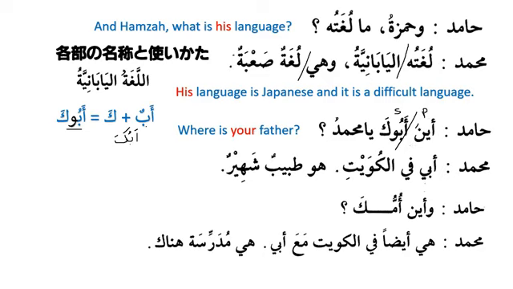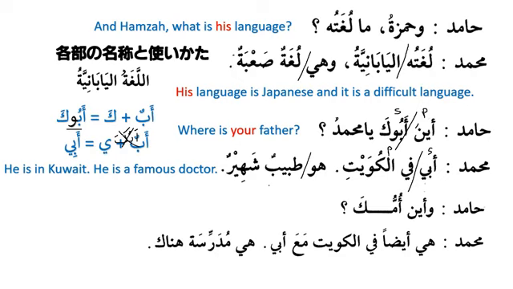So did you get this idea? So whenever we have abun, and with abun we have an attached pronoun, then we can't say abuka, we have to say abuka. Excellent. And then Muhammadun says, Abi fil Kuwaiti. My father is in Kuwait. So Abi is the subject and fil Kuwaiti is predicate. And also he gives more information about his father. He says, Huwa tajirun shahirun. He is a famous merchant. So he says he is in Kuwait and he is a famous merchant.